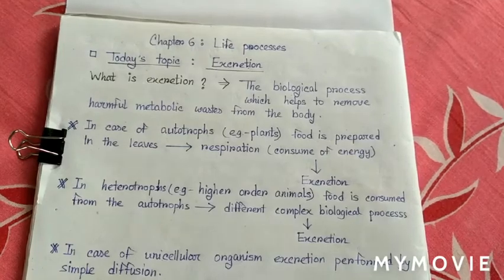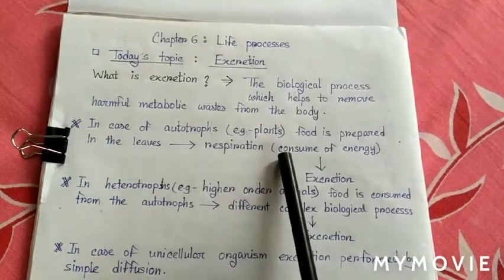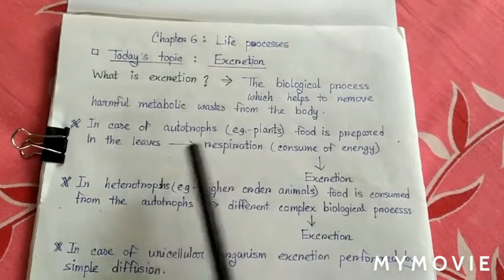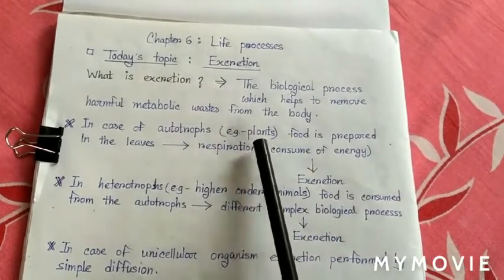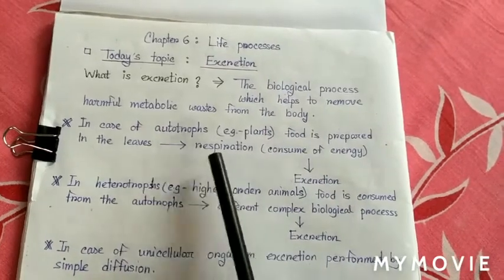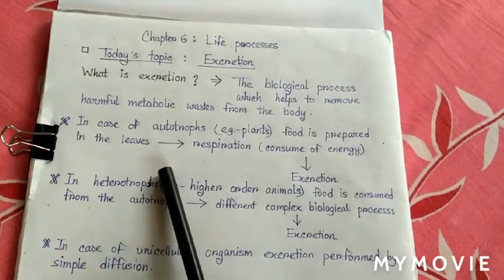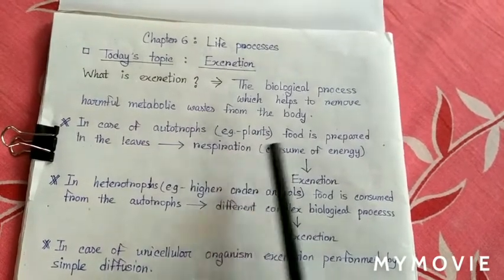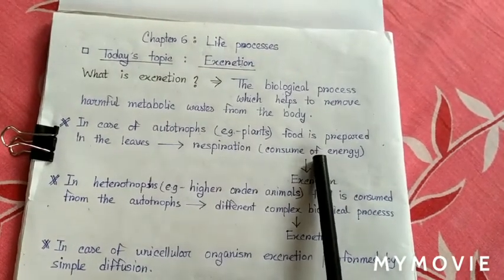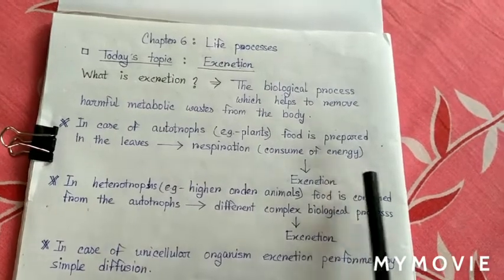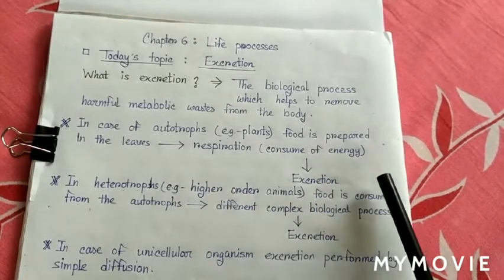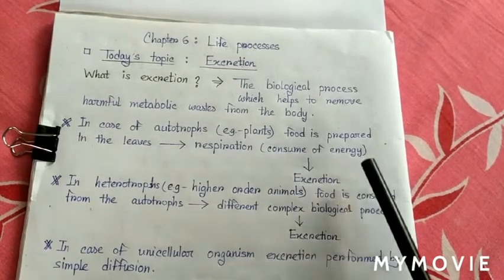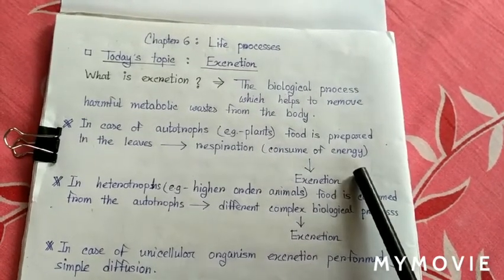In case of autotrophs, that is plants, food is prepared in the leaves. We all know that autotrophs, meaning plants, produce their own food with the help of chlorophyll and sunlight. Hence, respiration occurs and energy consumption takes place. Thus, waste material is produced and it is excreted from the body through excretion.